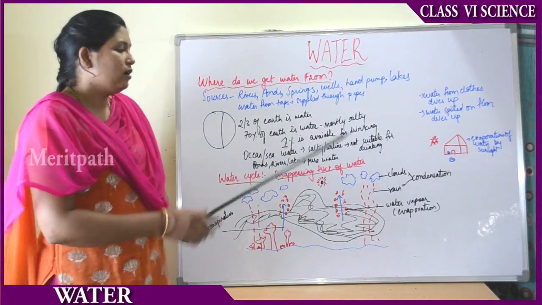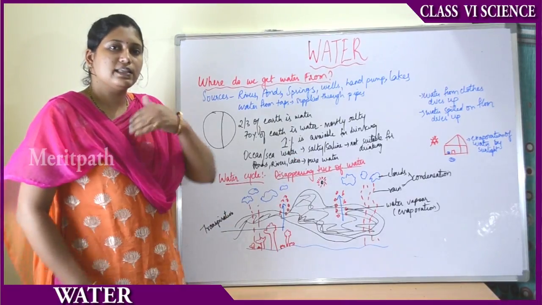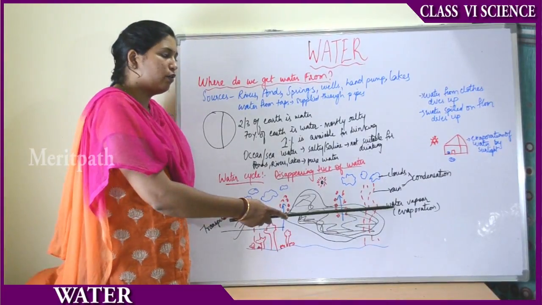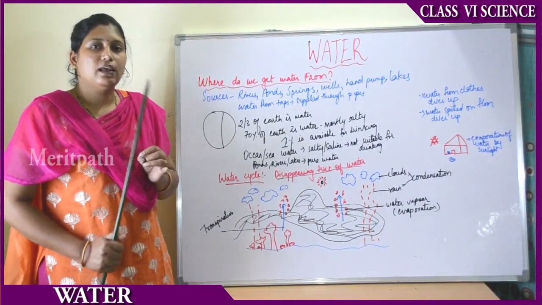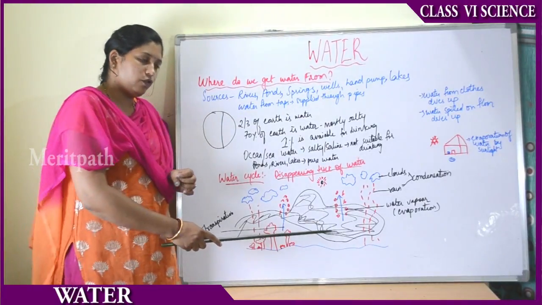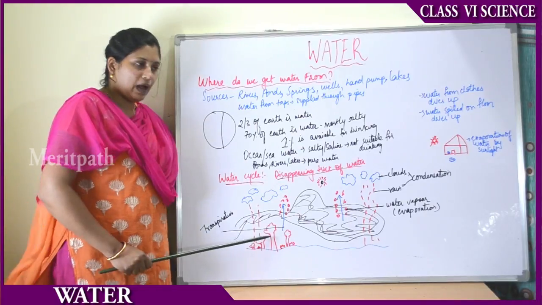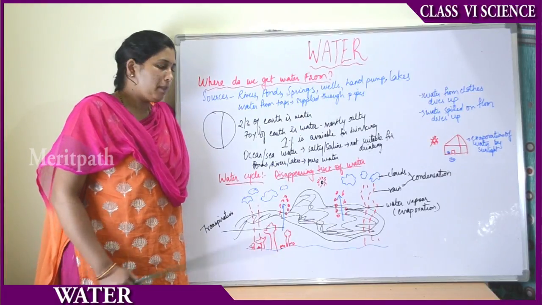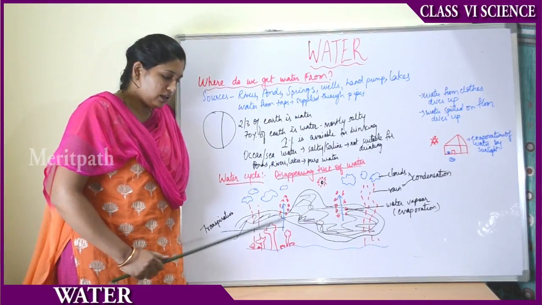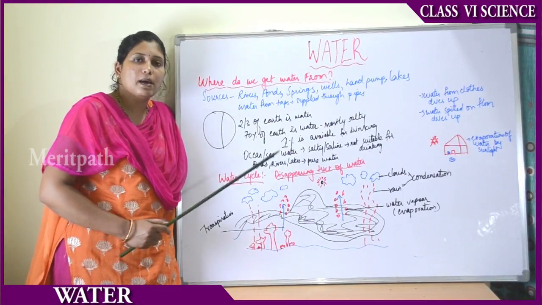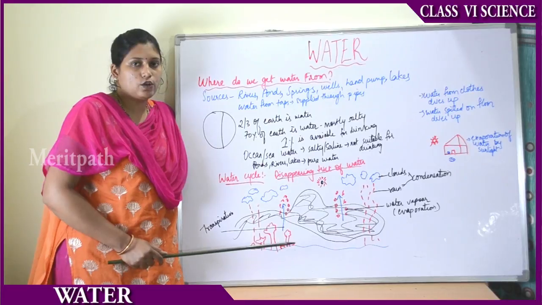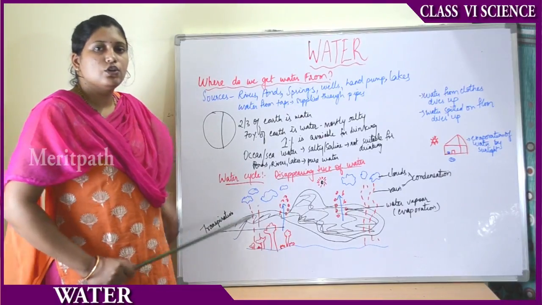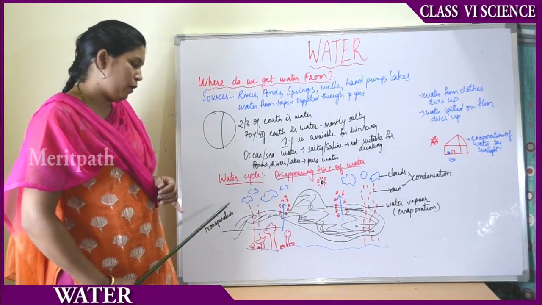So here on the land, the water is being converted into water vapor and rising up in the sky in the form of tiny droplets with the help of evaporation. That is loss of water on the earth. The loss of water in the plants, how is it happening? Plant leaves contain some amount of stored water in them. But due to the presence of sunlight or heat, that water will also be evaporated and goes up into the sky in the form of tiny droplets of water. This process of going up of water in the plants is known as transpiration. So water loss occurs in the plants with the help of transpiration.